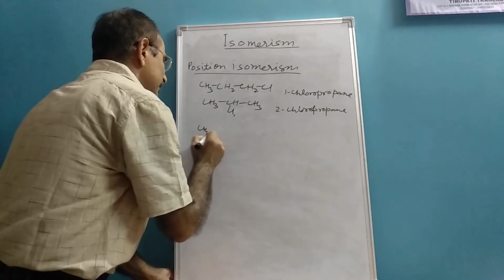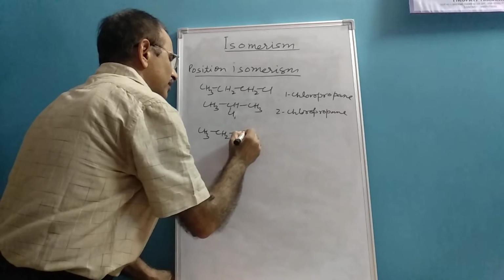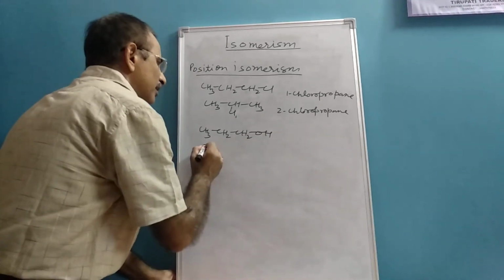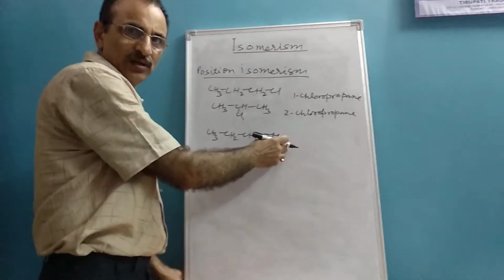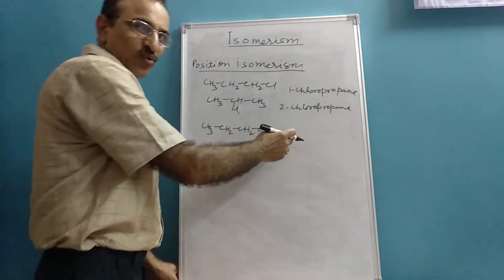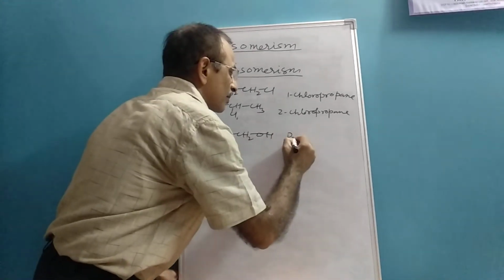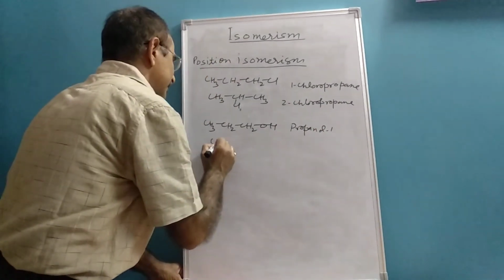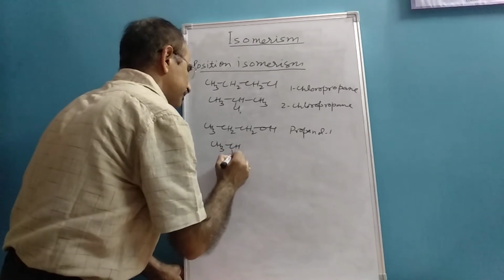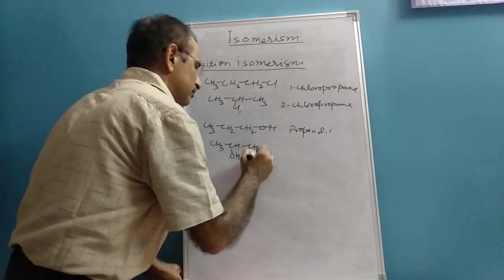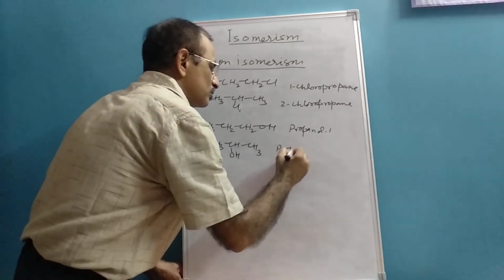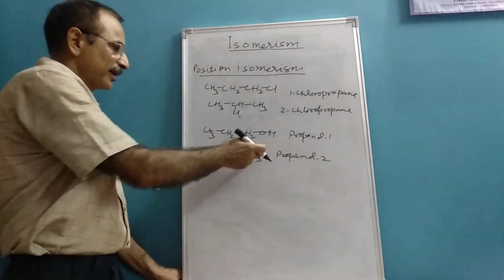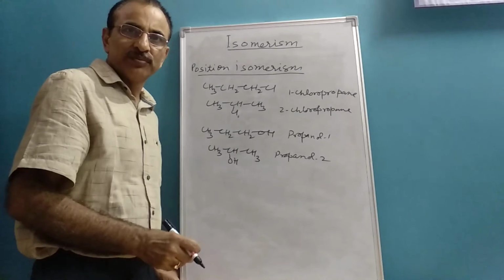Similarly, you can have it in the case of alcohol also. This one is normal propyl alcohol, propanol-1, and here you have propanol-2. Again, a change in position of the OH group.